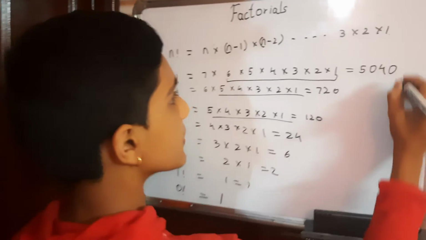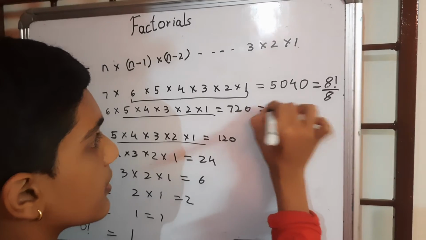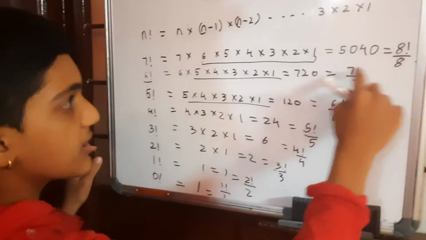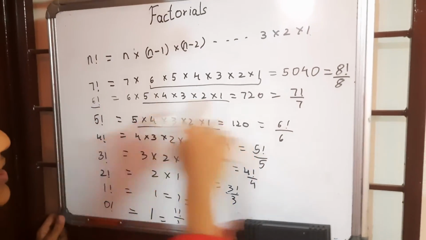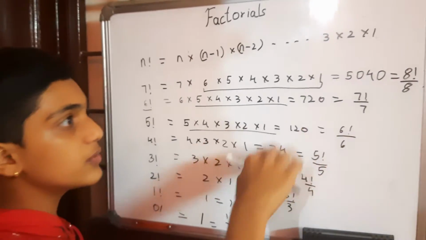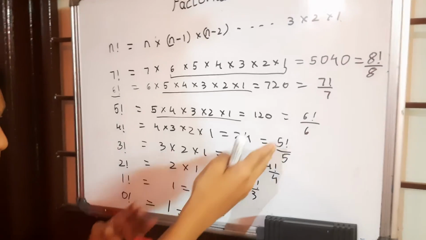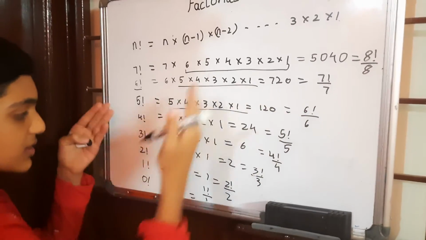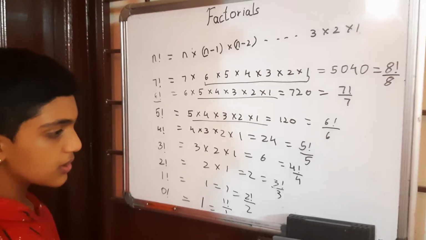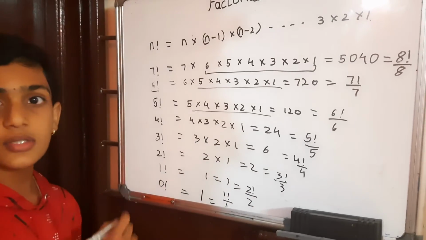The pattern is, this is 8 factorial by 8. 7 factorial by 7. Now, 6 factorial is 5040 by 7, which is 720, because we know that 720 into 7 is 5040. We can write it like this. So if you go on, the pattern will also give us 1 factorial by 1. What is 1 factorial? Well, it's basically 1, right? So 1 factorial by 1, which is 1. So 0 factorial is 1.